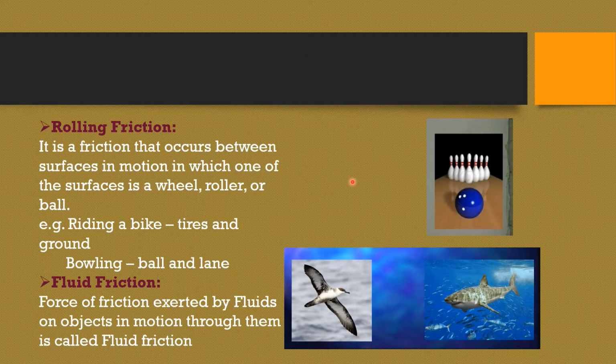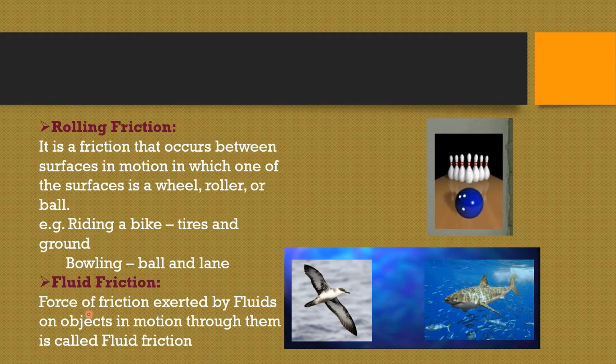So we know friction is nothing but a force between two surfaces which are in contact. In rolling friction, one of the surfaces is rolling. And this rolling surface can be a wheel, roller, or a ball. Here in the picture you can see the bowling game, the ball and the smooth lane, right? So there is a force of friction acting between the ball and the smooth lane, which is called rolling friction. And when you ride a bike, there is a rolling friction between the tires and the ground. So this is rolling friction.